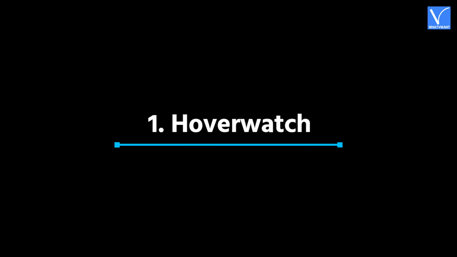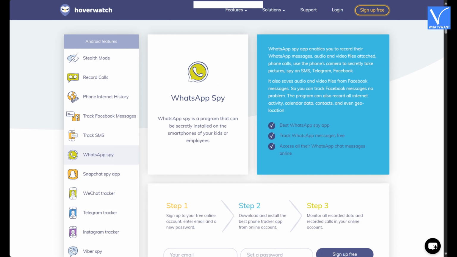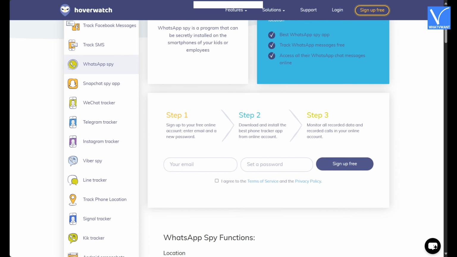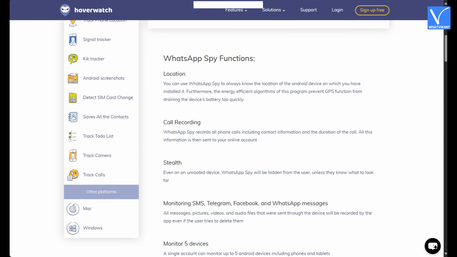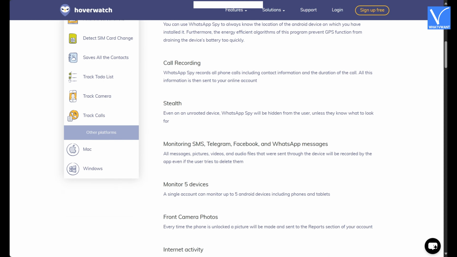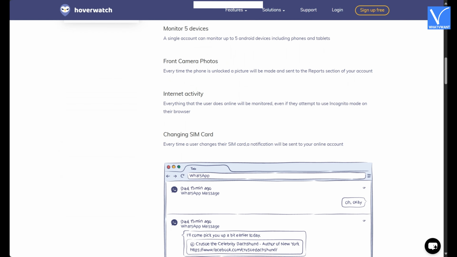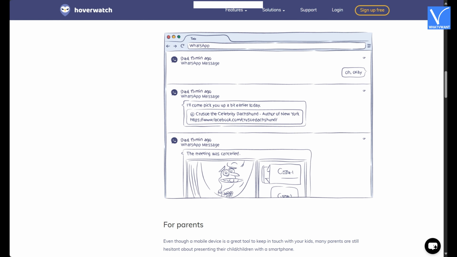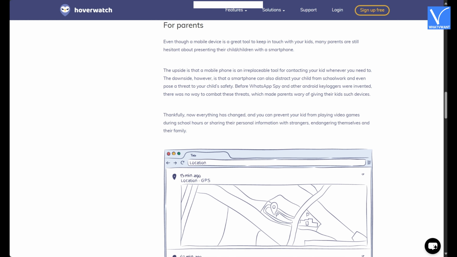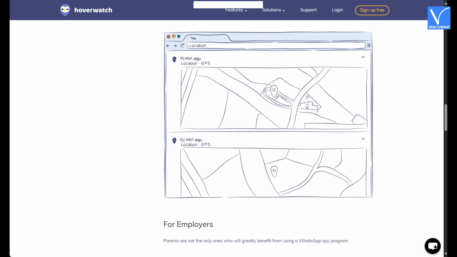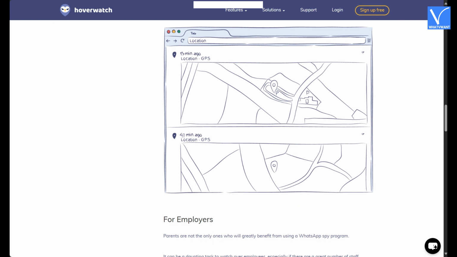1. Hoverwatch. Hoverwatch is a phone tracking app mainly used by parents and employers. It helps users monitor WhatsApp messages, calls, photos, and other phone activities without being noticed. The app works quietly in the background, making it useful for keeping an eye on children or employee behavior. It's designed for Android devices and also supports tracking through Windows and Mac computers.